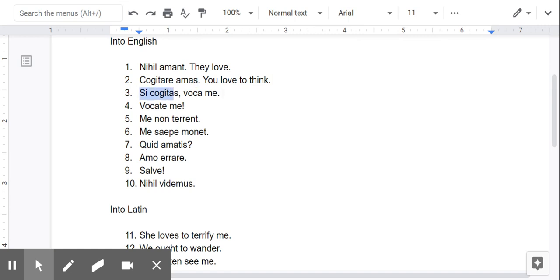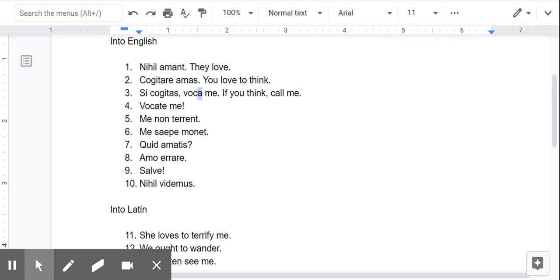All right, when a sentence is split up like this, you probably want to take this part first and then this part. Si in Latin means if, so if. Our verb ends in S, just like here. So if you think, now voca, whenever you see a verb with just the vowel in the end, that's a command form. So you just translate it as call. If you think, call me.